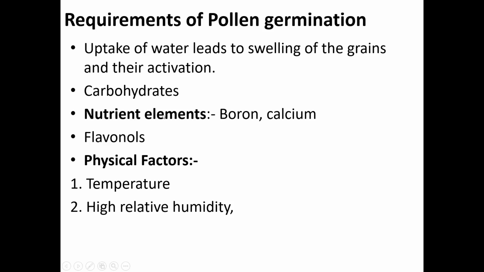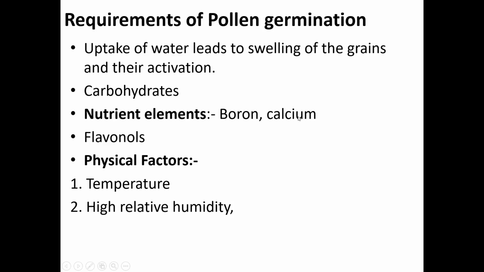Second requirement, nutrient element boron. Among inorganic substances, boron in the form of boric acid or borate has the most dramatic effect on pollen germination and pollen tube formation. Pollen of most species is deficient in boron content in nature. This deficiency is made up by comparatively high levels of boron in the stigma and the style.